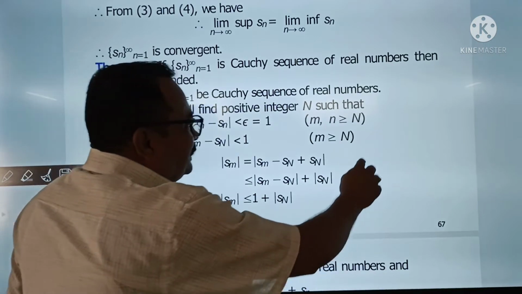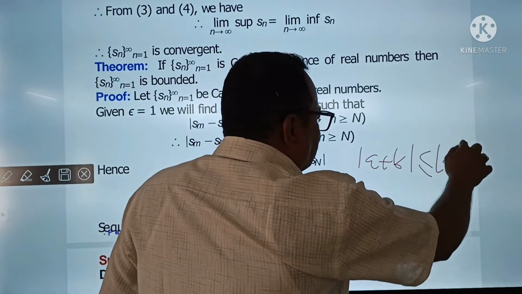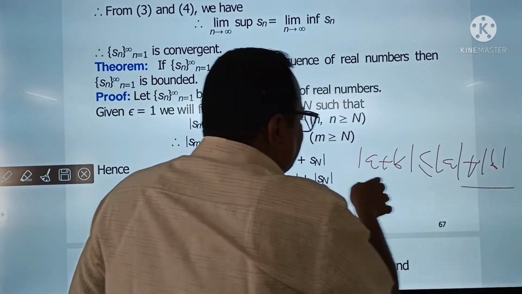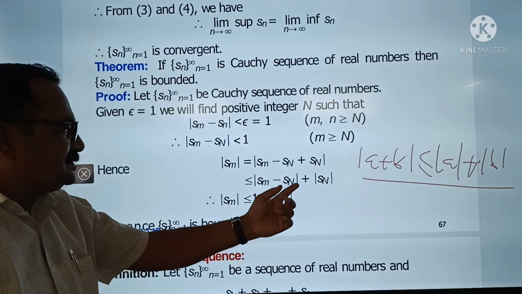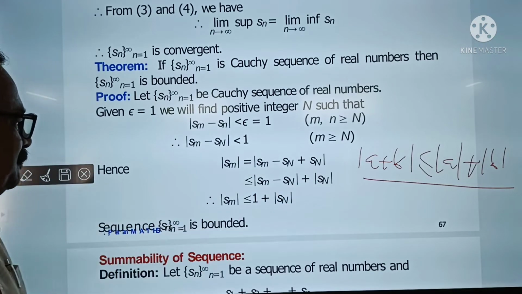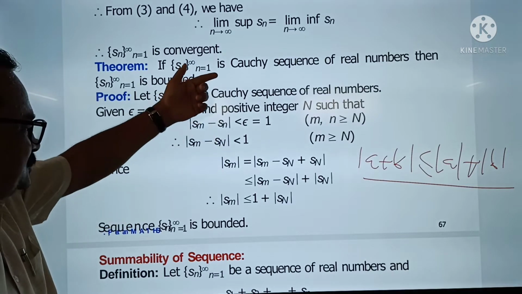आपल्याला एक हे माहिती आहे की modulus of a plus b is less than or equal to modulus of a plus modulus of b. याच्यावरून which is less than or equal to modulus of Sm minus Sn plus modulus of Sn. And modulus of Sm minus Sn is less than 1 because that is a Cauchy sequence.